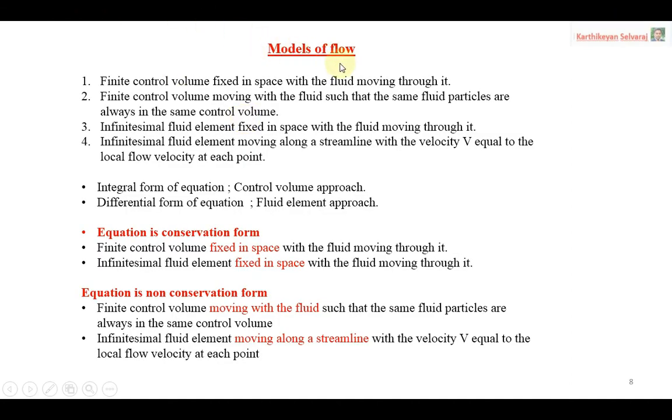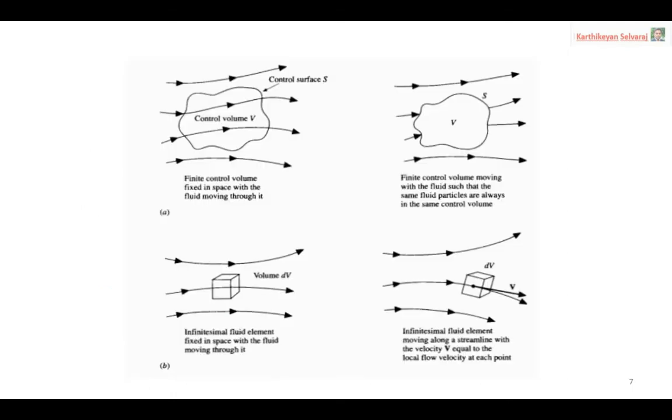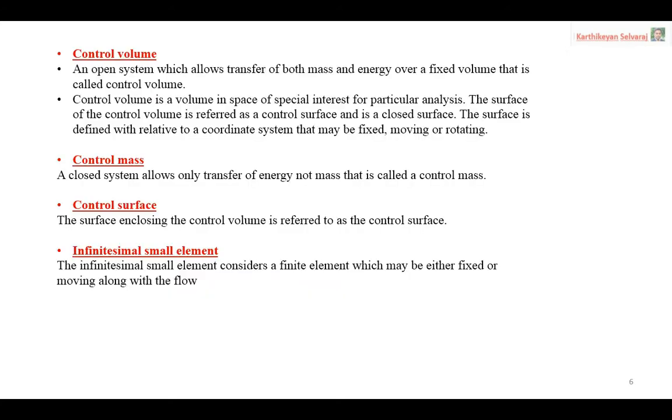And the models are very important because depending upon the model we get the equation. We are looking for the derivation of the governing equation. Governing equations have different forms. It may be integral form, it may be differential form. How we obtain the integral form or differential form purely depends upon the type of model. So we have to listen carefully to what types of models are available. So these are the control volume and fluid element. Based on these things only we are going to fix the model.